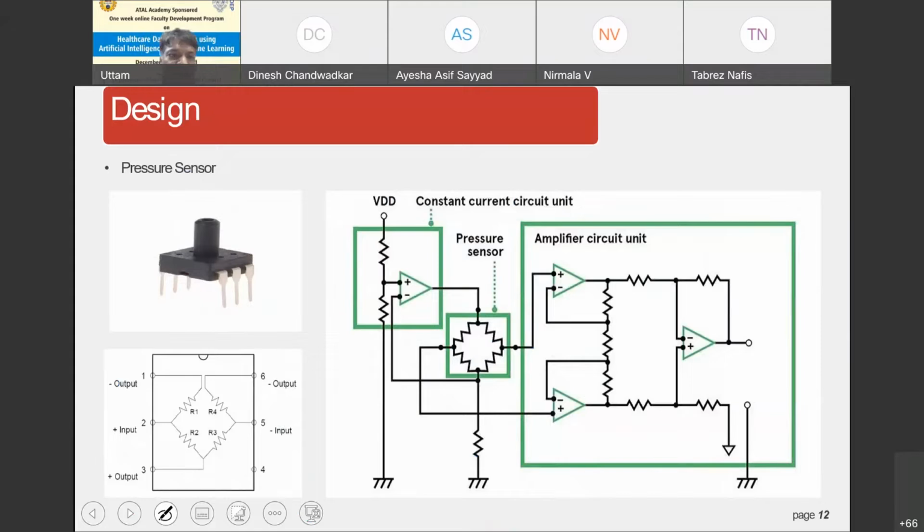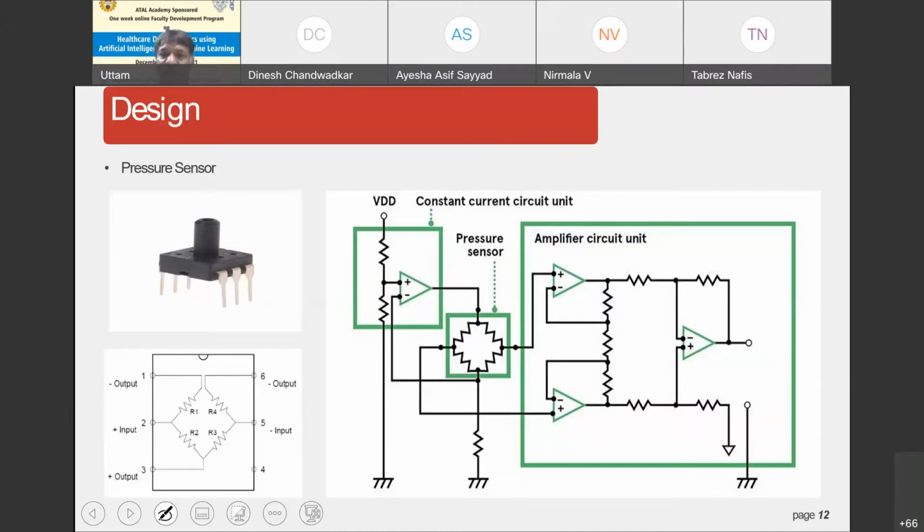Pressure sensor has different terminals. You can see this is the 6-pin pressure sensor, which includes 1 as output, 2 as input, and then 3 as output, 5 as input, 6 as output, and so on. This is based upon the constant current circuit, and the output of that pressure sensor is given to an instrumentation amplifier. Now, look at this particular instrumentation amplifier, which has control over the gain.